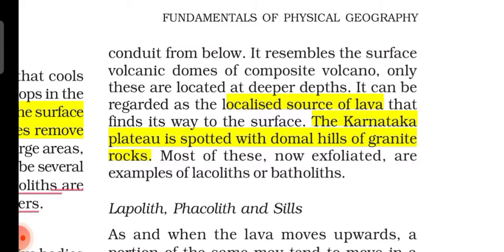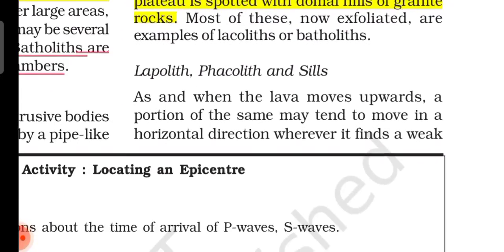It resembles the surface volcanic domes of a composite volcano, only these are located at deeper depths. It can be regarded as a localized source of lava. An example is the Karnataka Plateau. The Karnataka Plateau is an example of laccoliths. Now these are exfoliated, and because of that they are also examples of batholiths or laccoliths. You can put in any of them.